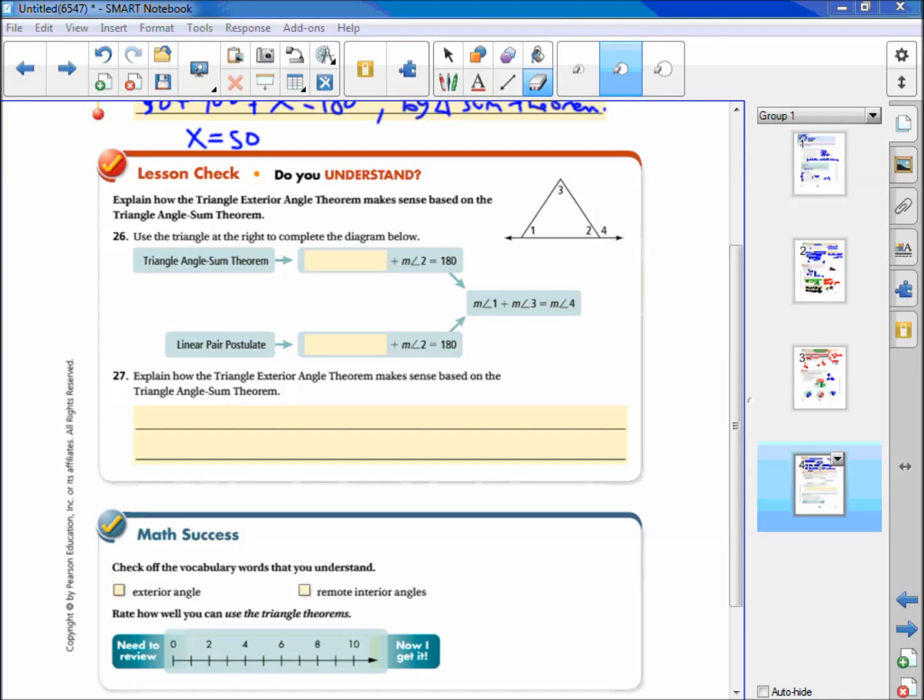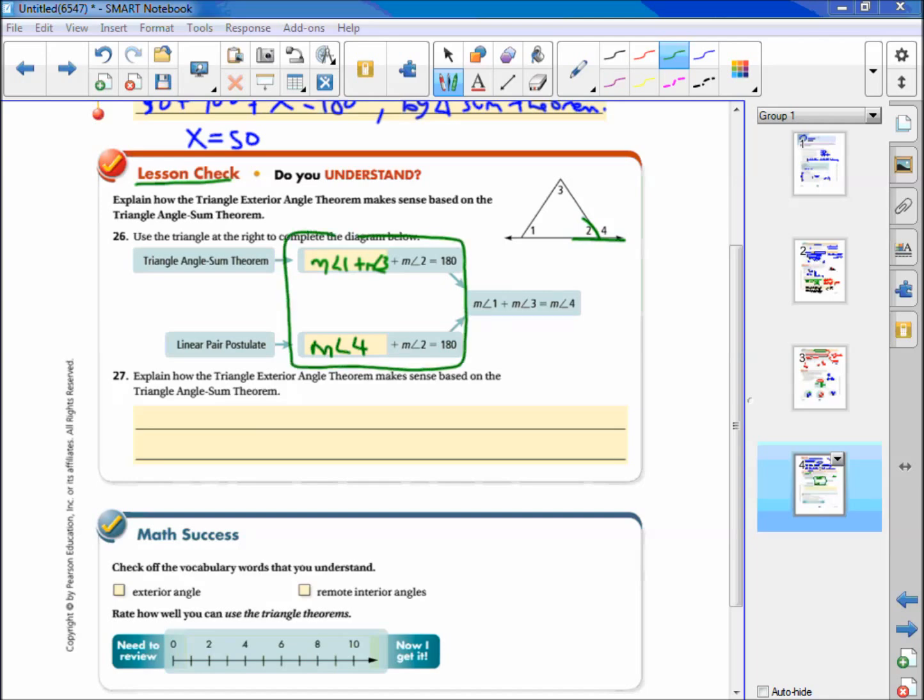Okay. Welcome back. So we are asked to do this in our lesson check. Explain how the triangle exterior angle theorem makes sense based on the triangle angle sum theorem. All right, so let's write the triangle angle sum theorem. That would say that the measure of angle 1 plus the measure of angle 3 plus the measure of angle 2 is 180. And then the linear pair postulate would be talking about this little part of the diagram. So the measure of angle 4 plus the measure of angle 2 equals 180. Now we're supposed to be able to put these 2 statements together to make the exterior angle theorem.